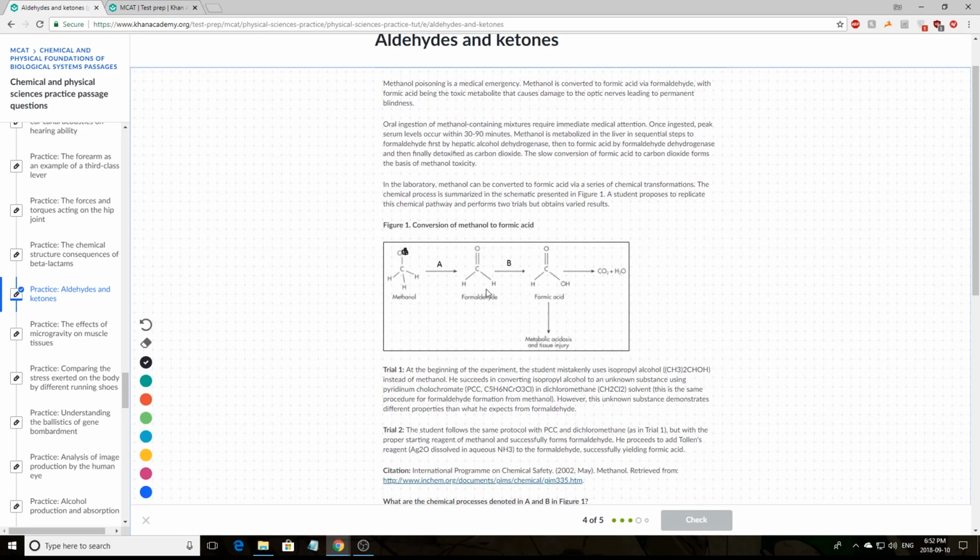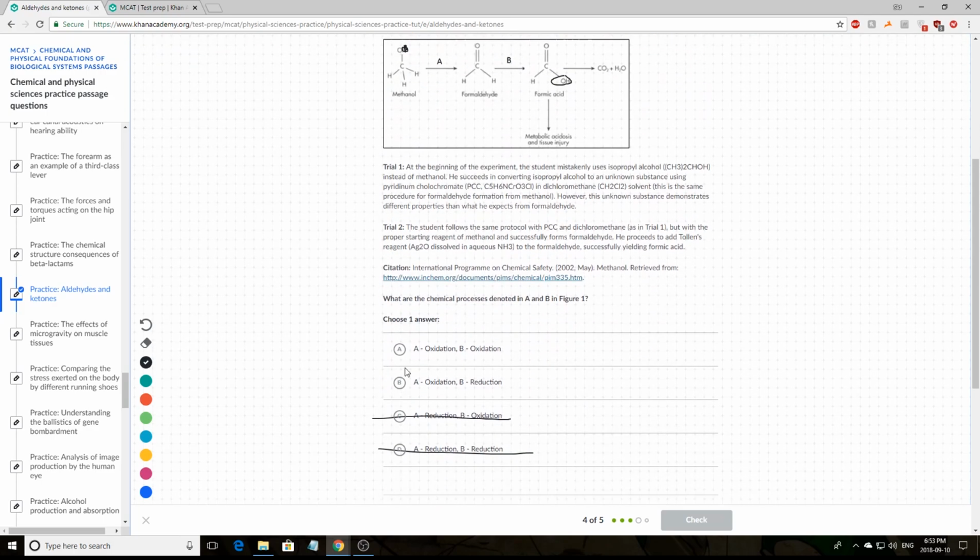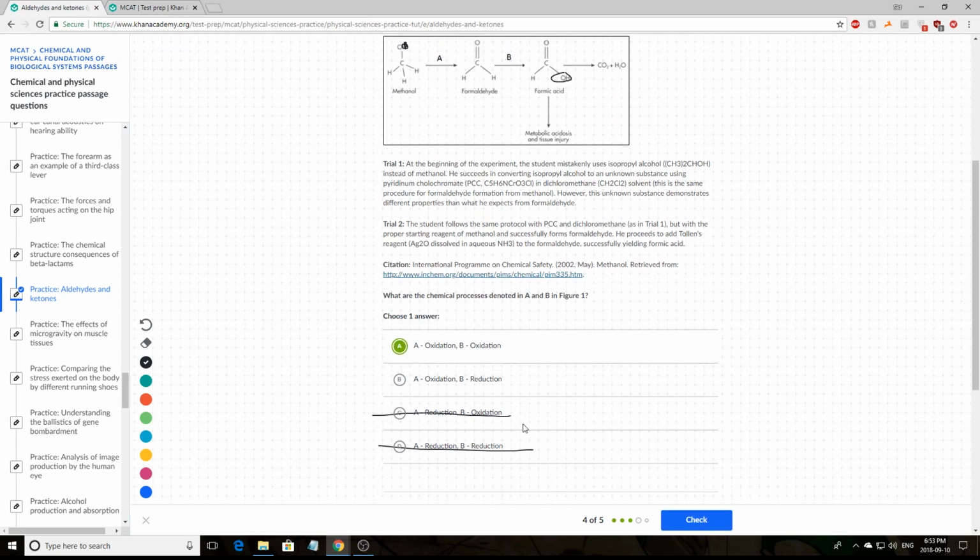Now, going from here to here, it's the same thing somewhat. We have a hydrogen, and what we're doing is we're increasing the number of bonds to an oxygen because we've added this oxygen here. So where there didn't used to be an oxygen, we've added an extra oxygen, which means this is also an oxidation step, which would mean this.